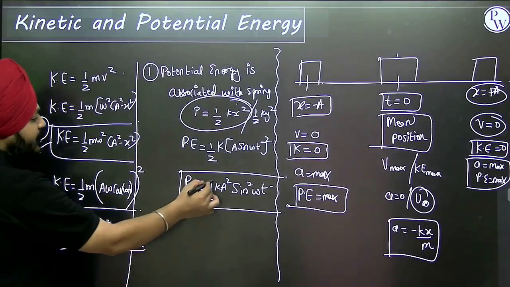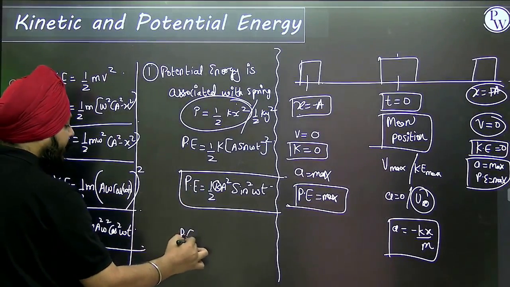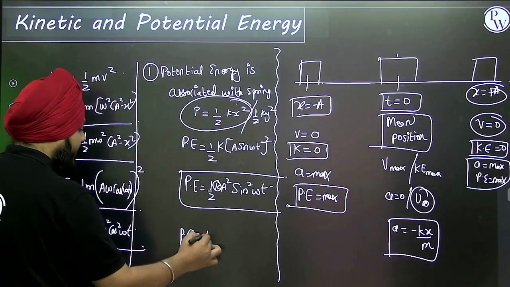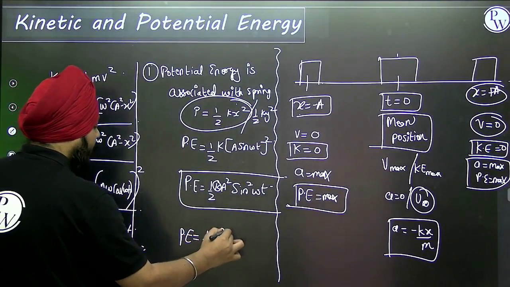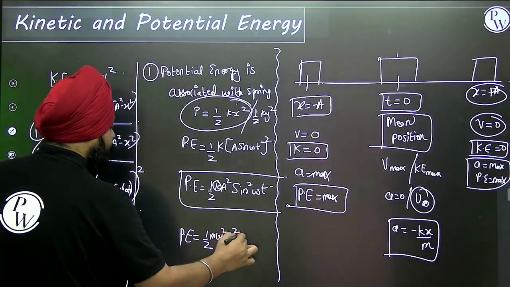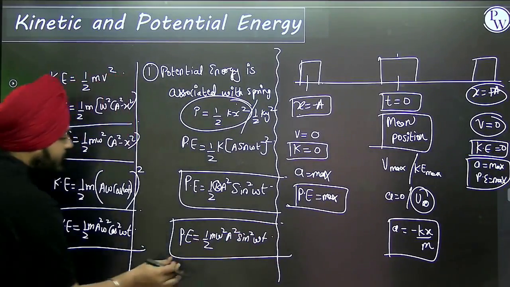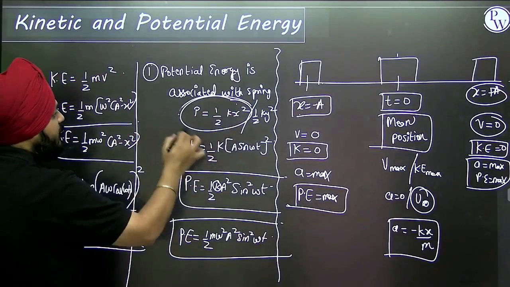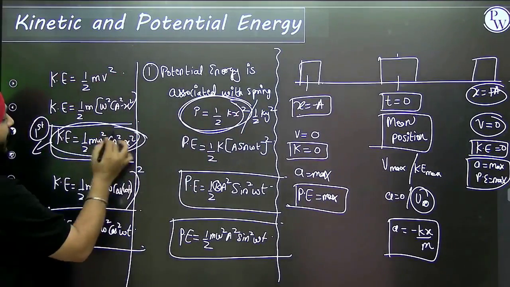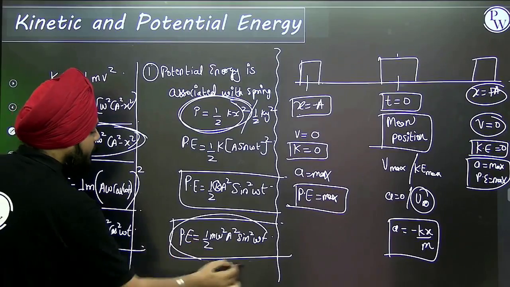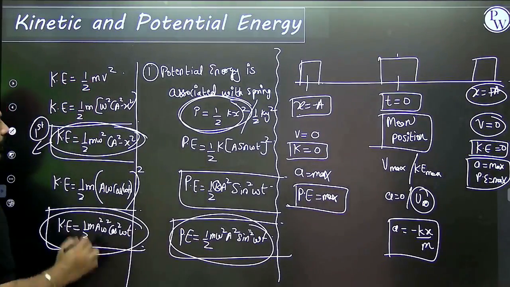If I replace the value of x here, we get the equation of potential energy as half m omega square a square sine square omega t. This is the first equation of potential energy, this is the first equation of kinetic energy, this is the second equation of potential energy, and this is the second equation of kinetic energy.